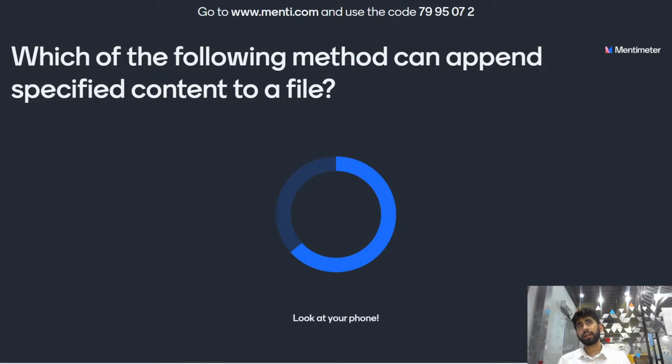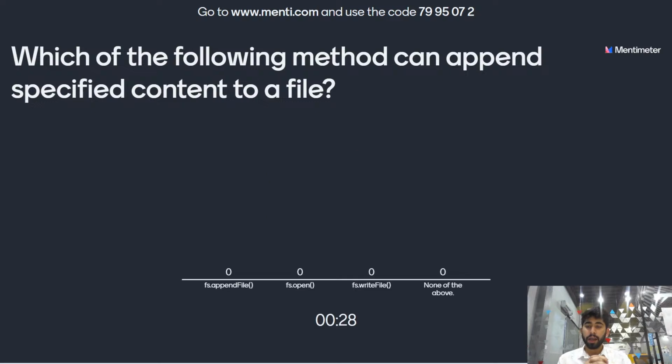Which of the following methods can append specified content to a file? The options are fs.appendFile function, or fs.open function, or fs.writeFile function, or none of the above. Which of the following methods can append specified content to a file? You have 10 more seconds to answer. Give the right answer. And the time is up.